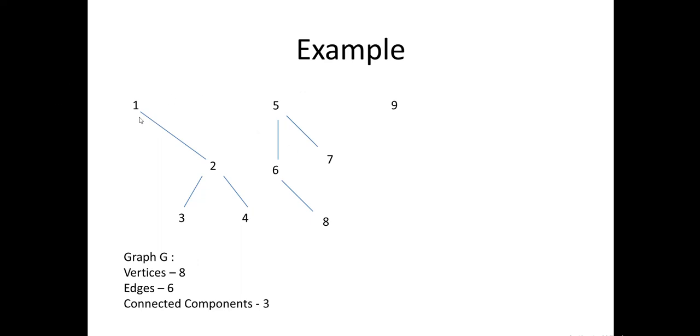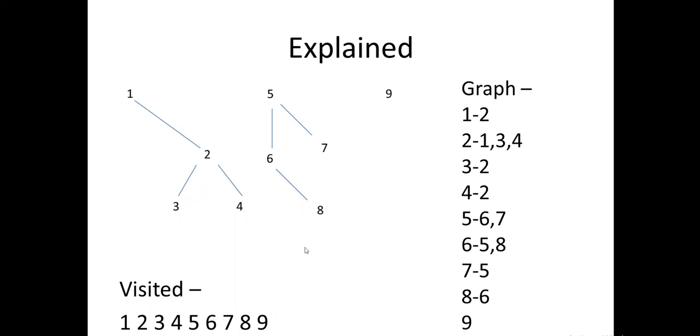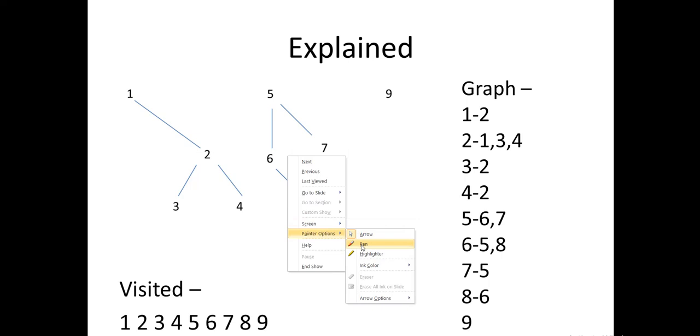This is one graph where 1, 2, 2, 3, 2, 4 is an edge, 5, 6, 5, 7, 6, 8 is an edge, and 9 is alone. This is one graph where there are 9 vertices and 6 edges. From viewing it, we can see that there are 3 connected components. But how do we determine that? So let's traverse the DFS algorithm out here, right?